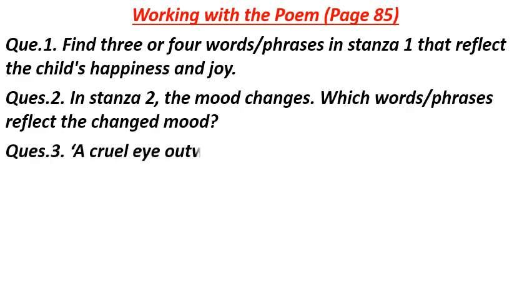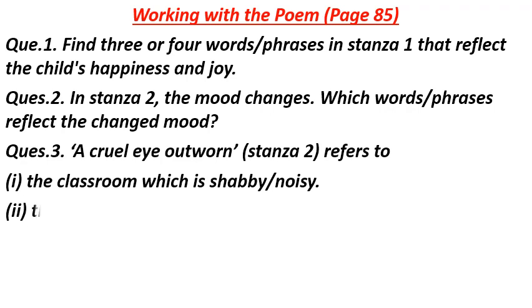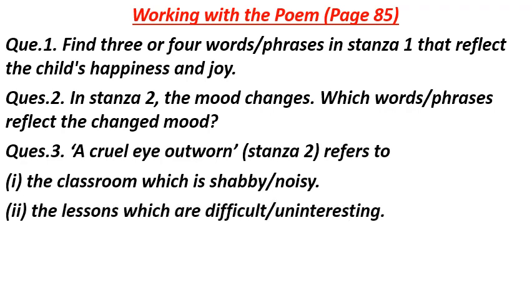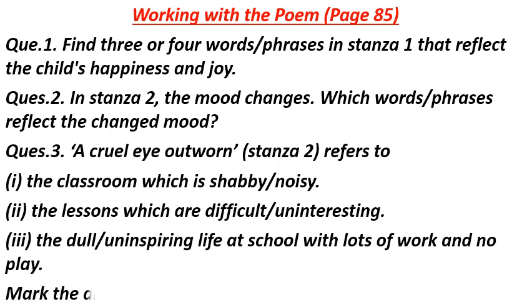Question number 3 is: a cruel eye outworn. Outworn means out of date. Refers to, it is in stanza 2. Number 1, the classroom which is shabby or noisy. Number 2, the lessons which are difficult or uninteresting. Number 3, the dull or uninspiring life at school with lots of work and no play. Mark the answer that you consider right.